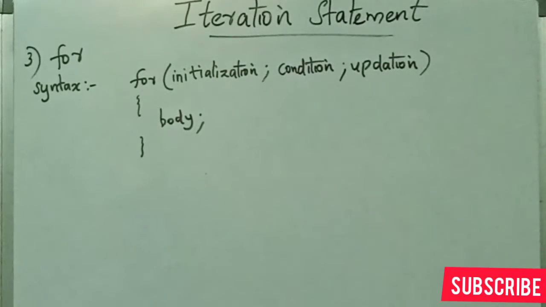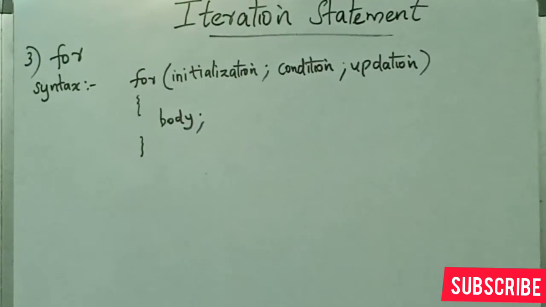The third type of iteration statement is the for loop. So the syntax is for, inside the round brackets, initialization, condition and updation. In order to separate initialization, condition and updation, we have to specify a semicolon between them. We can't use a colon or comma, something like that. We must specify the semicolon itself. So for, inside round brackets, initialization, after that semicolon, then condition, again semicolon, then updation, then the round bracket is closed, and in the next line, inside the curly brackets, the body or the code to be executed has to be written. Then after that, the curly bracket has to be closed. So this is the syntax of the for loop.